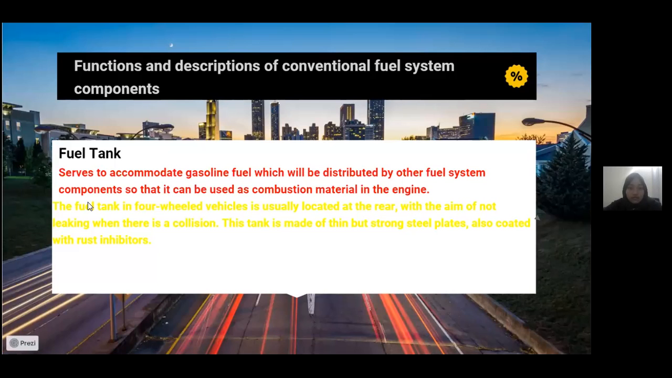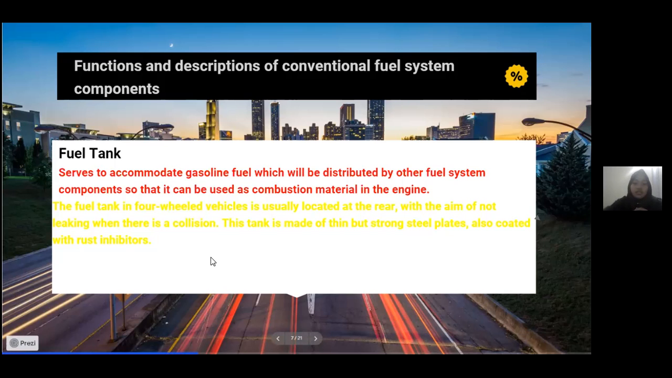Functions and description of conventional fuel system components. The fuel tank serves as a place to store fuel, which will be distributed by other fuel system components so that it can be used as combustion material. The fuel tank is usually located at the rear.